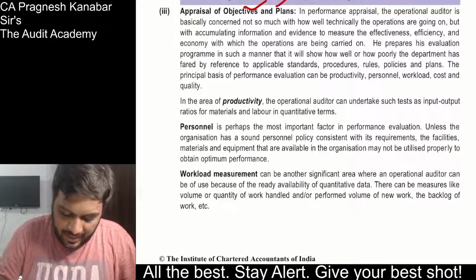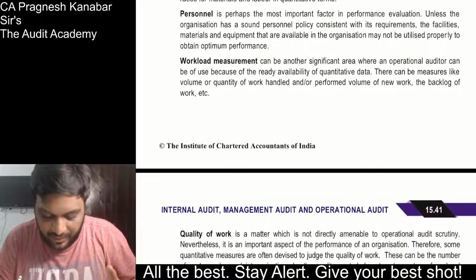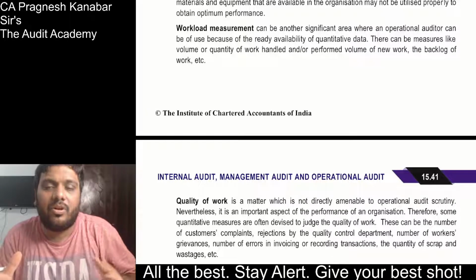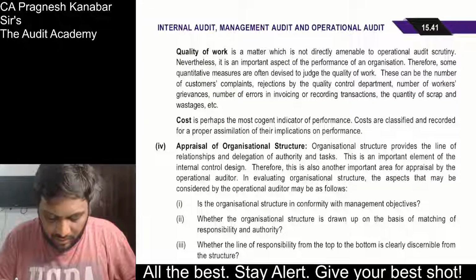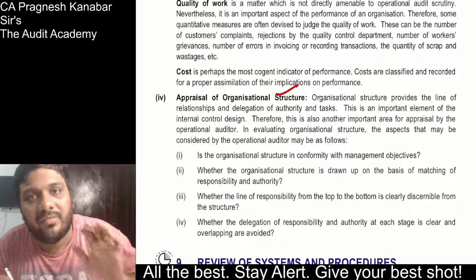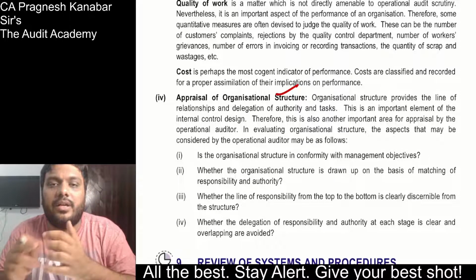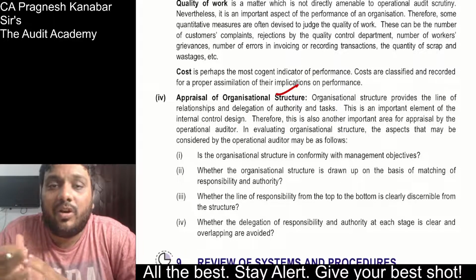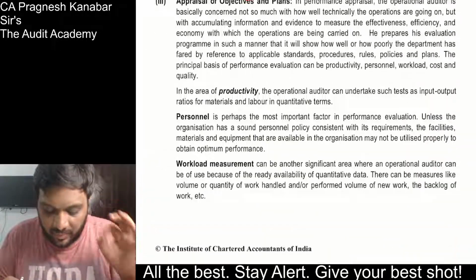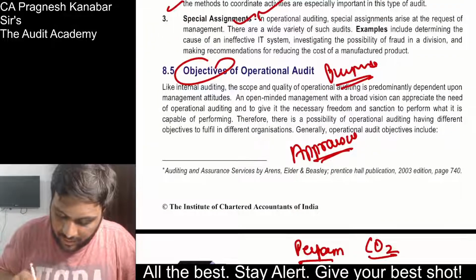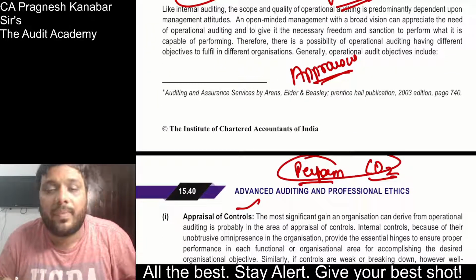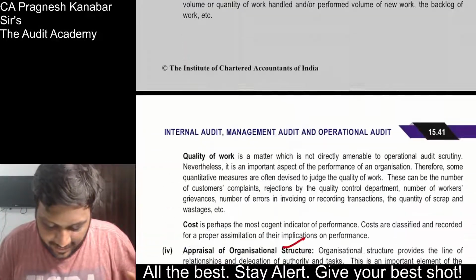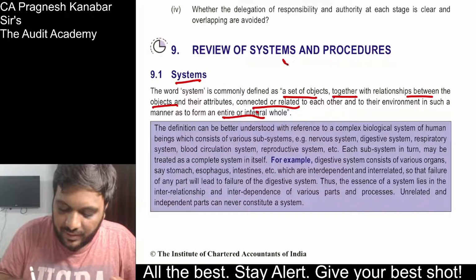All right. Then workload measurement, productivity. So both ways: whether the objectives, targets, and plans that have been set are proper or not, and whether the employees are able to achieve them or not. Then organizational structure, same thing as I told you in internal audit also, that assigning organizational structure is about who is doing what and their responsibilities. There should not be any overlapping or confusing areas. One of the repeatedly asked questions: objectives of operation audit, perform CO2. All right, perform CO2. Somehow, perform carbon dioxide. All right. Okay.